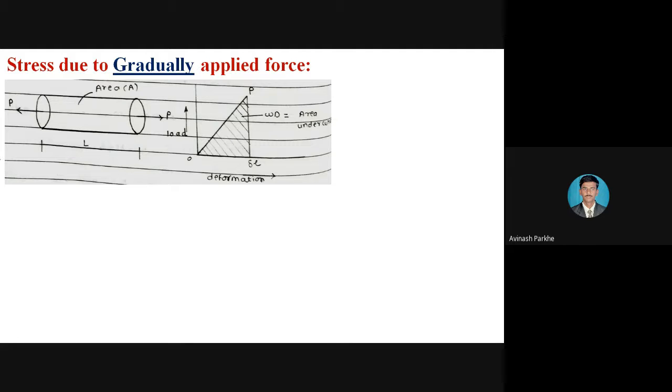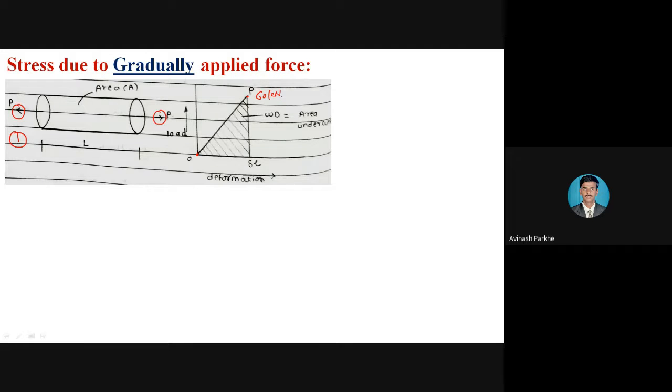Now here the first figure represents one circular rod. It is subjected to P amount of external force, and whatever this P amount of force is applied, that P will be considered as a gradually applied load. It means the load starts from 0 and increases up to the maximum limit. Let us assume this maximum limit is 60 kilonewton. If I have to apply the gradually applied load up to 60 kilonewton, I am not applying from 0 directly to 60 kilonewton.